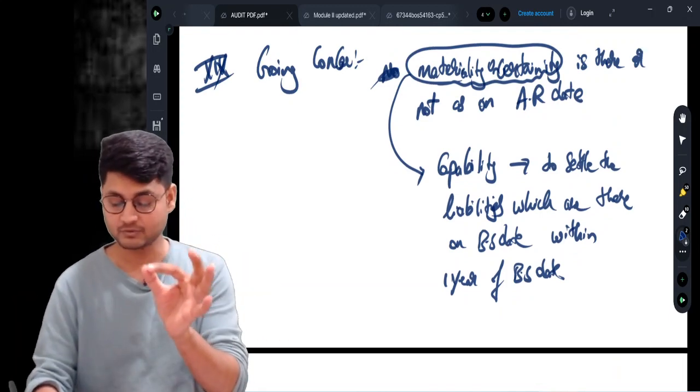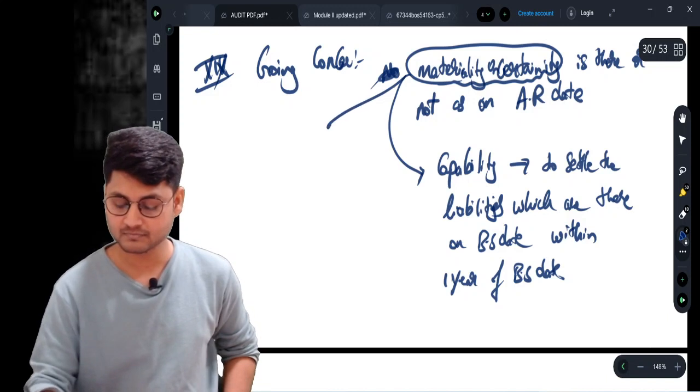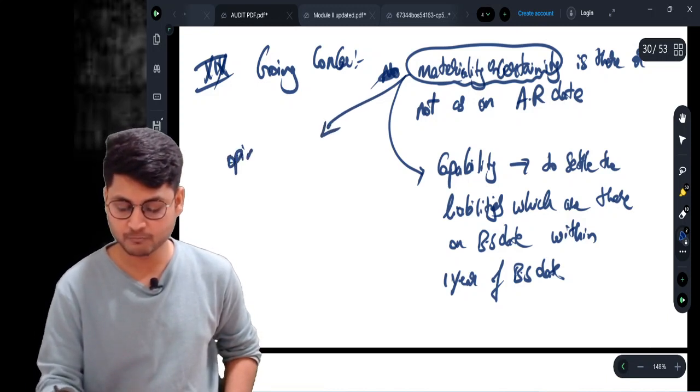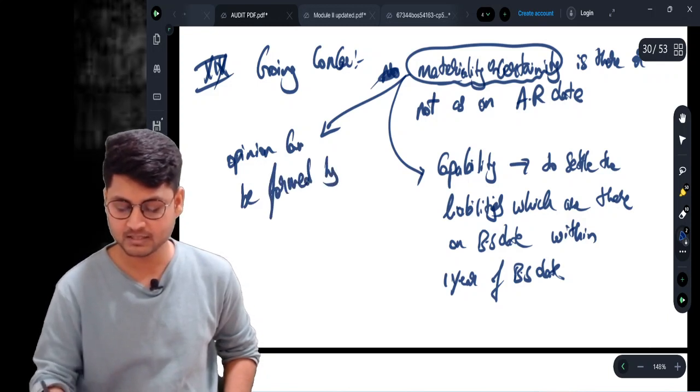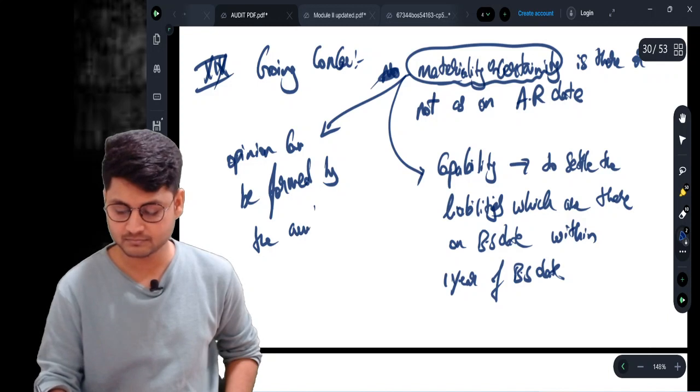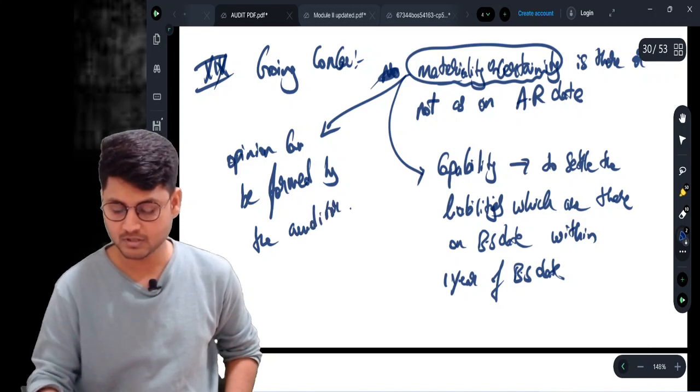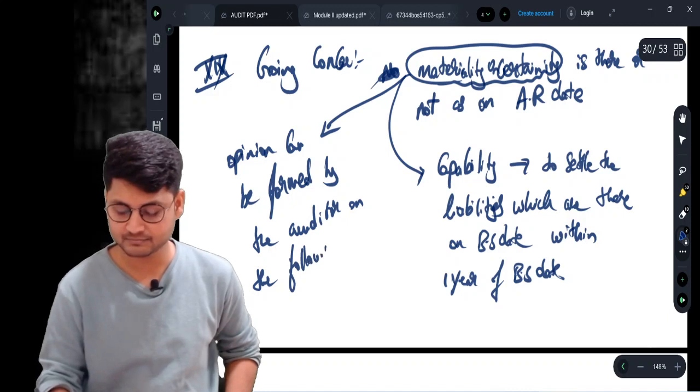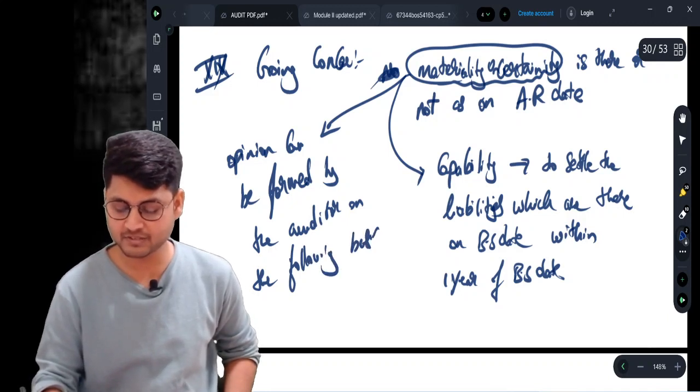This opinion can be formed by the auditor on the following basis. What is the basis for the same?